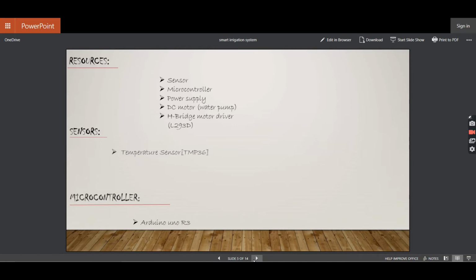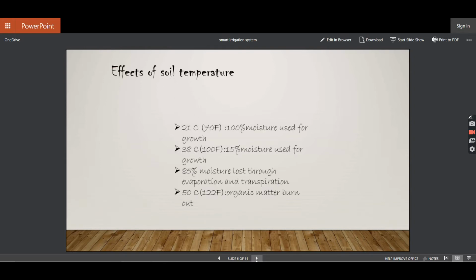In the sensor, we have used a temperature sensor to measure the temperature of the soil. In the microcontroller, we have used Arduino Uno R3. We have used this soil temperature sensor to regulate the watering of plants according to requirement.